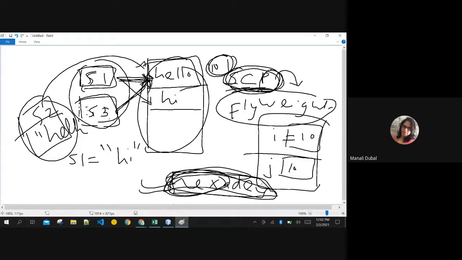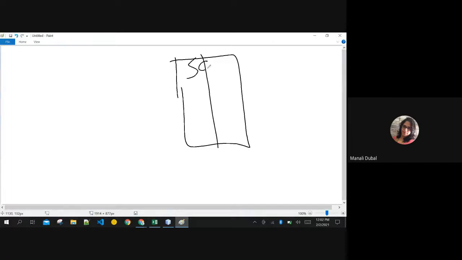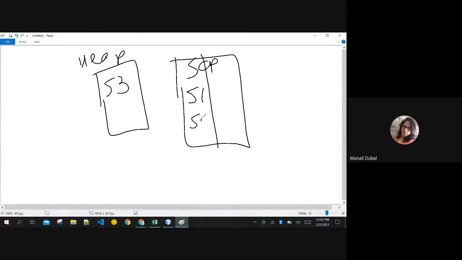If this is your SCP, and this is another heap memory where S3 is created, and here you have the entry for S2 and S1 with this string hello, here also hello is there. I'll give you a method that can point S3 to this only.